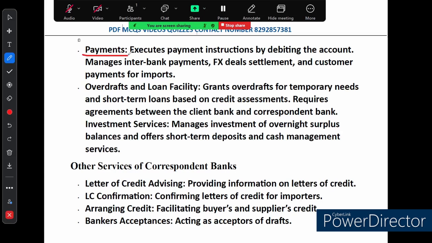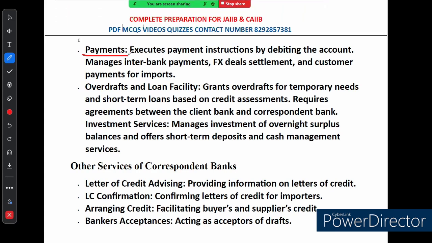When I say payment, it is another crucial function of correspondent bank. They execute payment instructions by debiting the account, whether it is for interbank payment, settling foreign exchange deals, or making customer payment for import. This ensures that money gets where it needs to go, whether it is across the street or across the world. It is like having a trusted middleman who handles all the nitty-gritty details of the international payment. So payment is also handled.